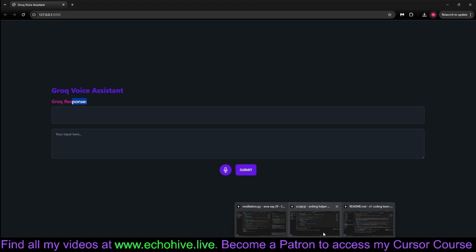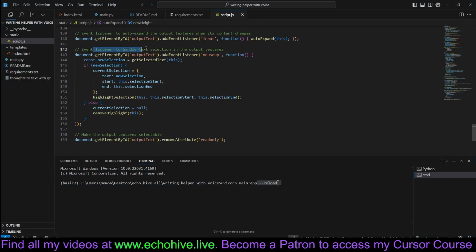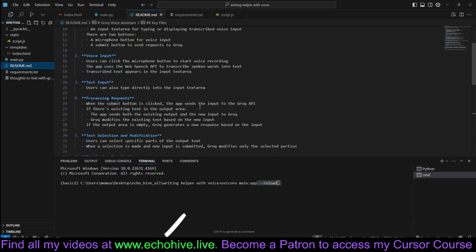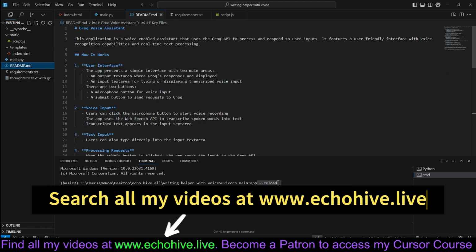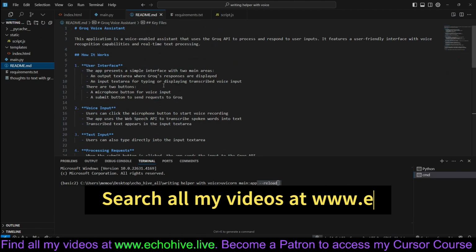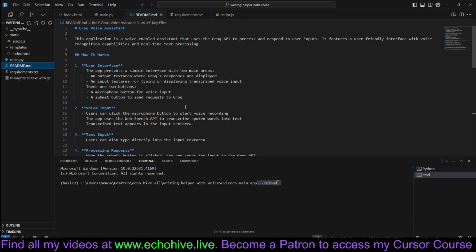And that's about it. And an event listener to handle text selection in the output area. So this is the Groq. It is also a README. So the Groq Voice Assistant. You can improve on it. This works well, and this is available at my Patreon as well.